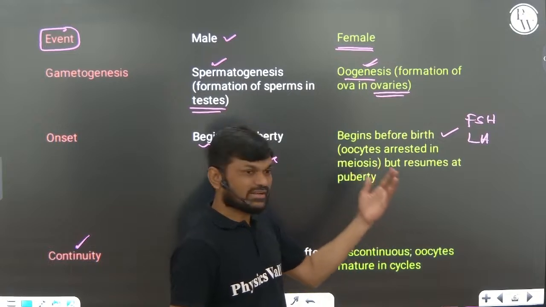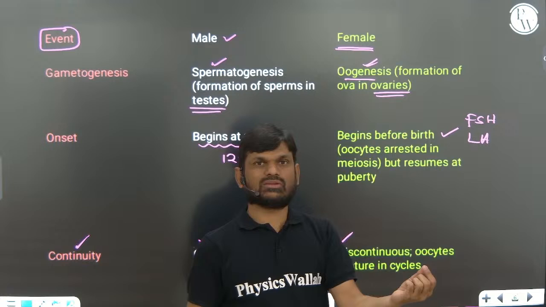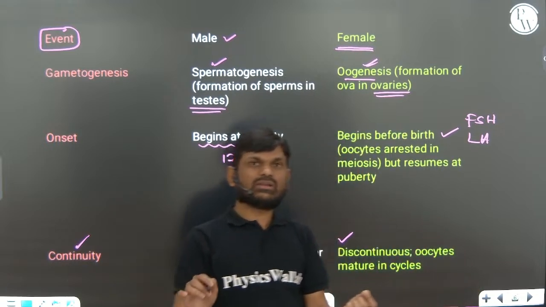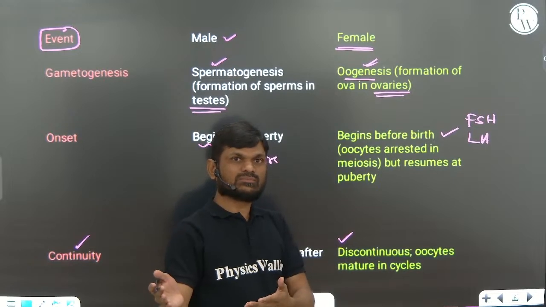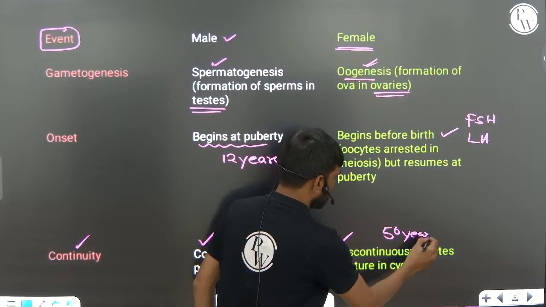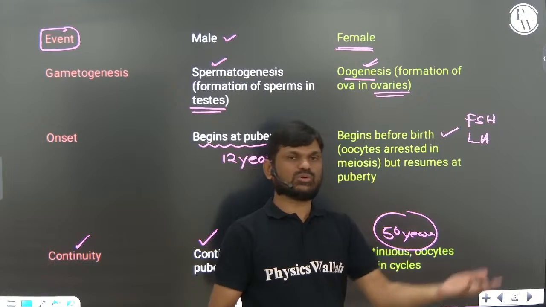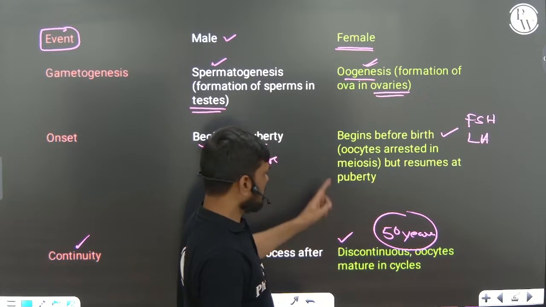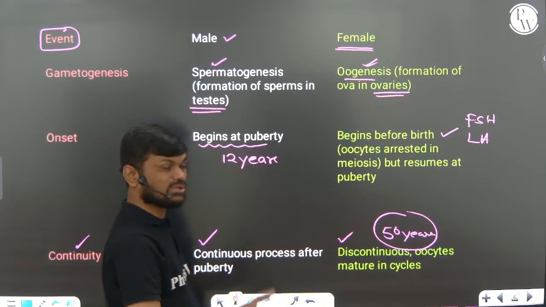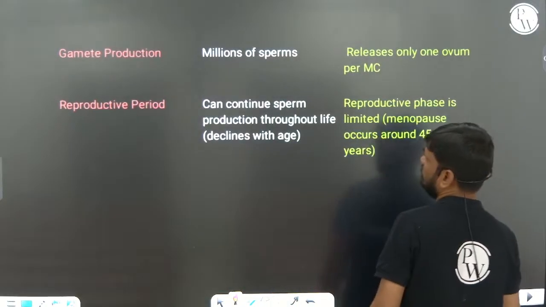We already studied that the total number of primary follicles left in each ovary at the time of puberty is 60 to 80,000, right? By around the age of 50 years, there will be no primary follicle left in each ovary. So that's why it is a discontinued process, but spermatogenesis is a continued process until death. So these are very, very important.